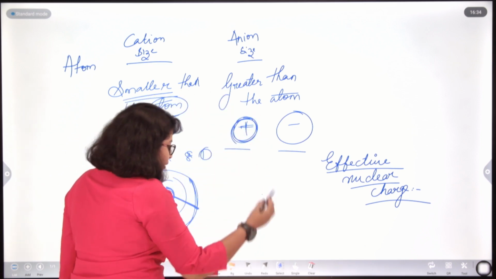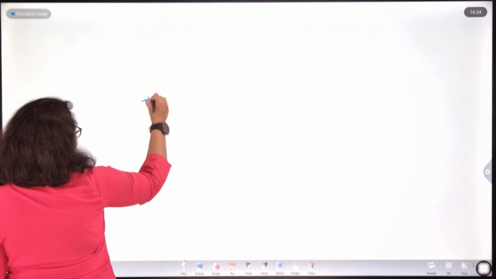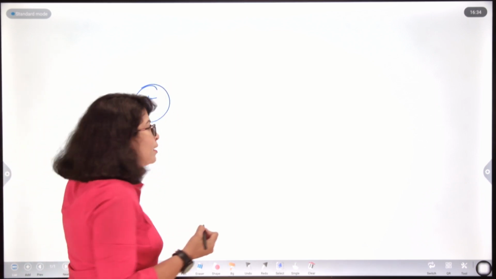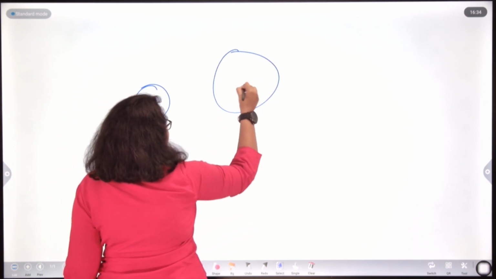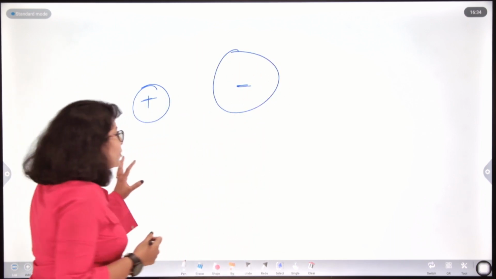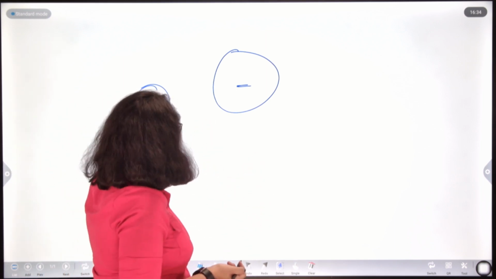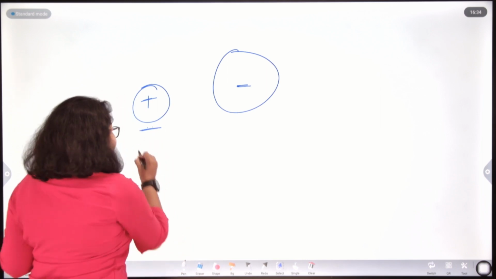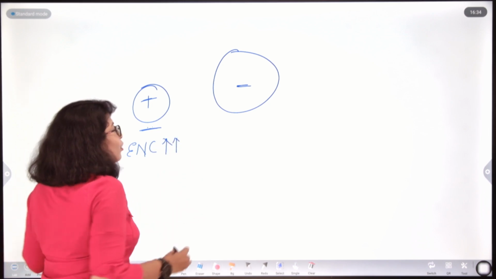Now, after all this we can safely conclude from this diagram that the cation, after the atom loses an electron, is smaller in size, and the anion, after gaining electrons, forms a negative ion which is larger in size. These are spherical charge distributions, but actually what happens when the positive charge or effective nuclear charge increases? What will happen then?